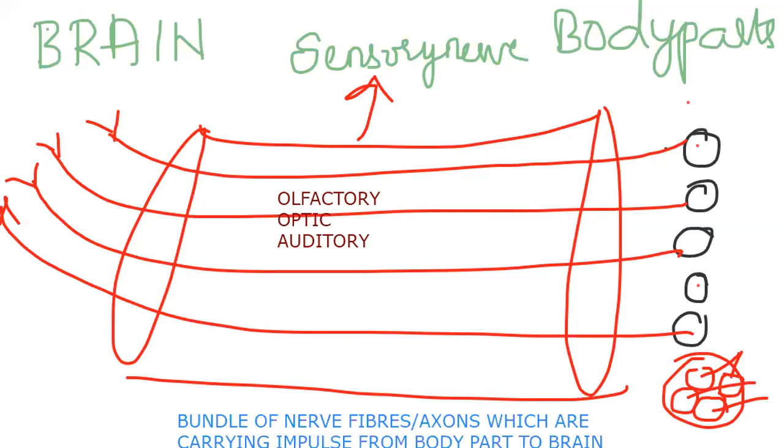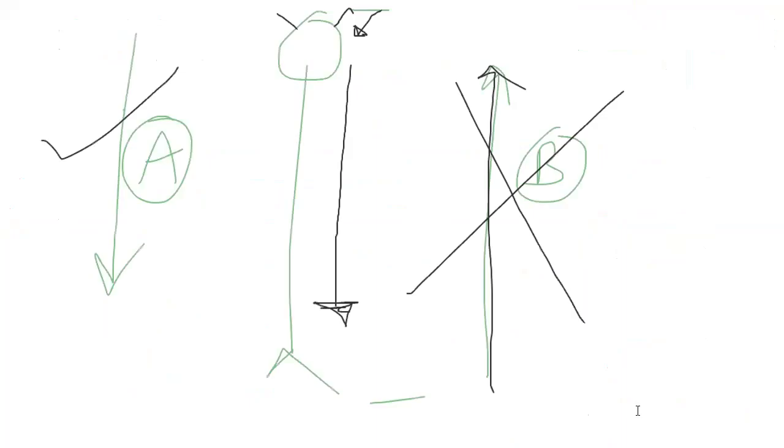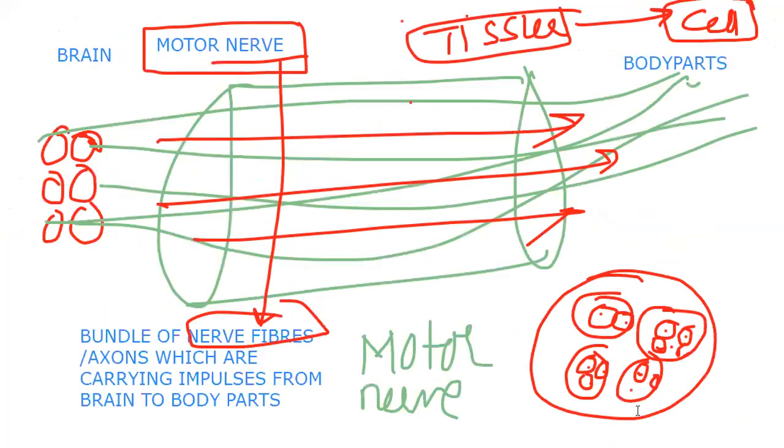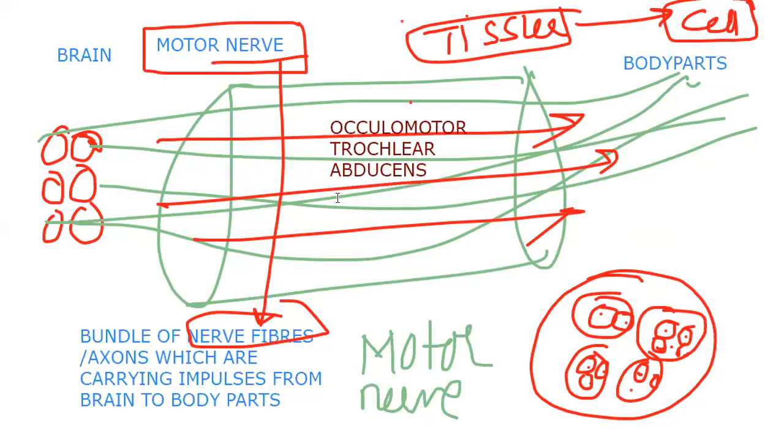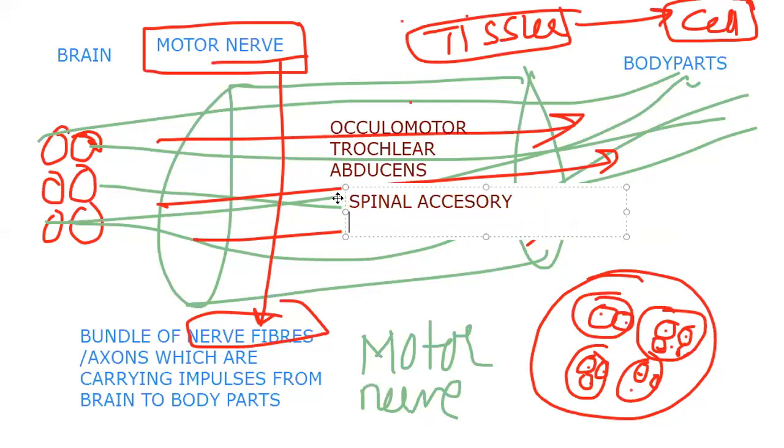Next, the motor nerves: from brain to body parts. In that, oculomotor, trochlear, abducens, then spinal accessory and hypoglossal are present like this.